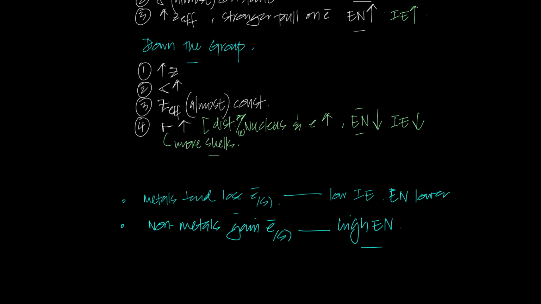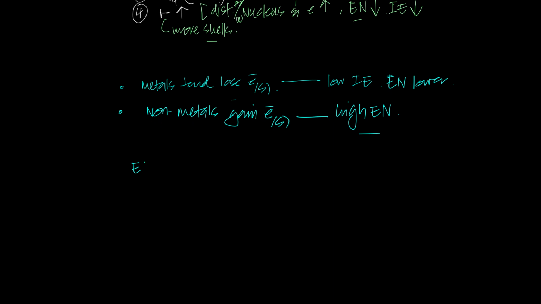All of this explanation was just to teach you why metals tend to lose electrons because of these two trends, and why non-metals tend to gain electrons because of these two factors. Now let's look at electronegativity in much more detail.